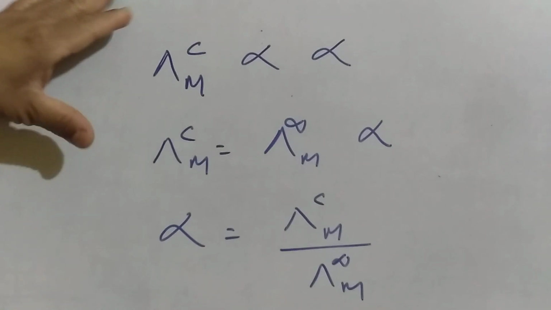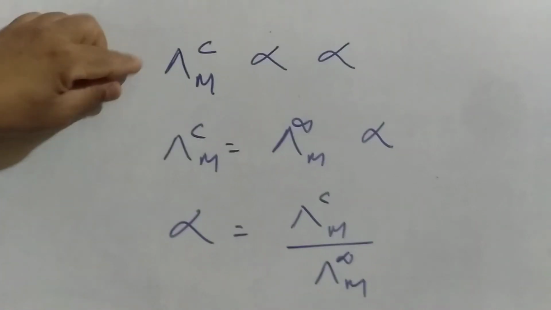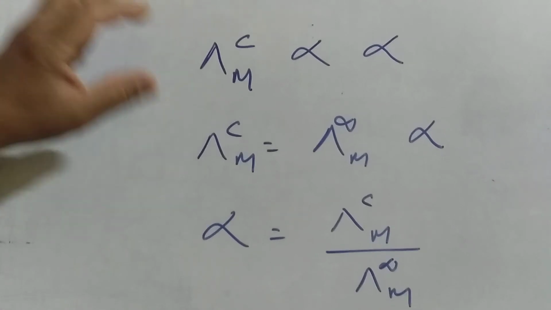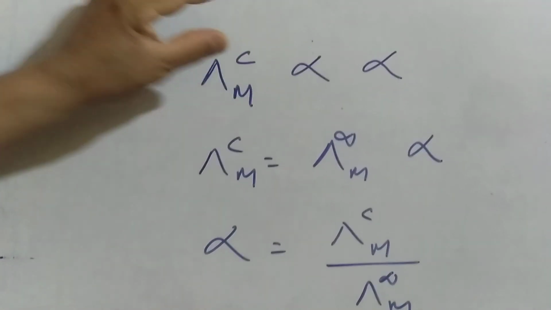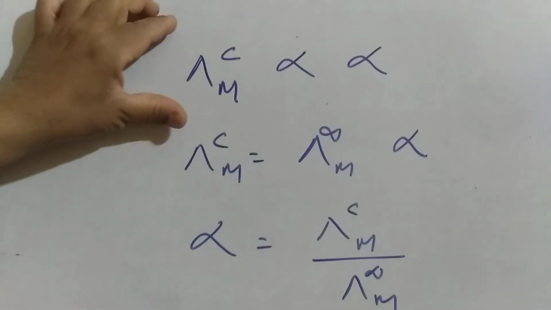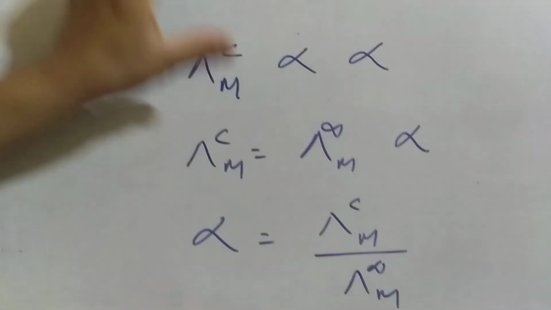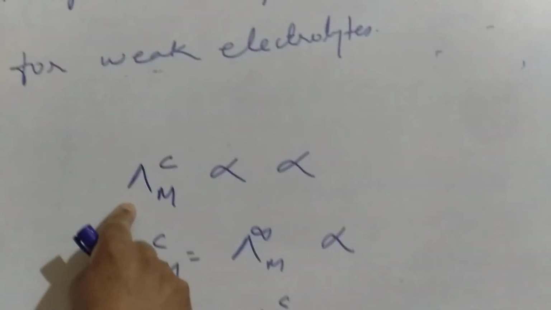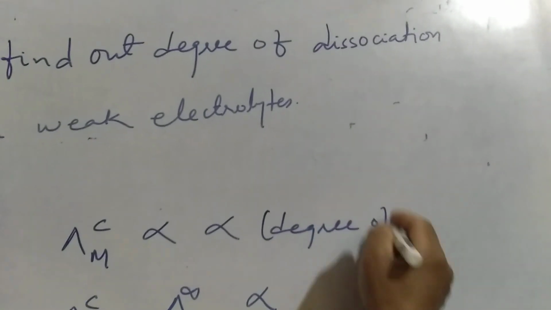Again I explain. Suppose we add water. As we add water, the concentration will decrease. If the concentration decreases, alpha is going to increase. Now alpha increasing means the dissociation is going to increase. If the dissociation increases, more and more ions will be produced, and definitely molar conductivity will also increase. So I can say that molar conductivity at any concentration is proportional to alpha, where alpha is the degree of dissociation.